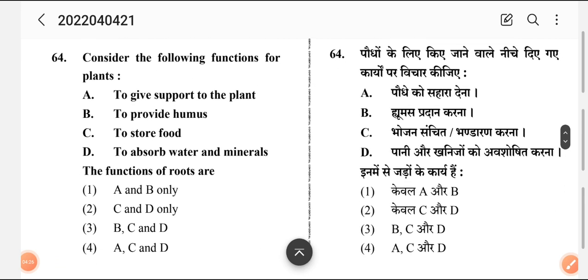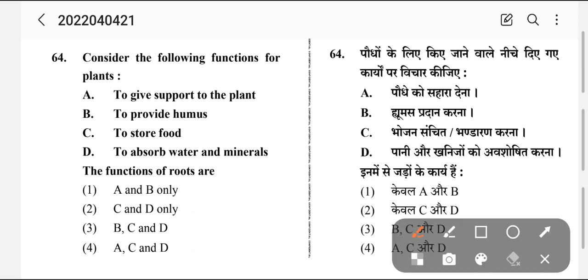Now, consider the following functions of a plant: A. To give support to the plant, B. To give humus, C. To store food, D. To absorb water and minerals. The functions of root are... these are very important and tricky questions. Here we have to find the functions of root. The options are A and B only, C and D only, B, C and D, and A, C and D. Four options are given.